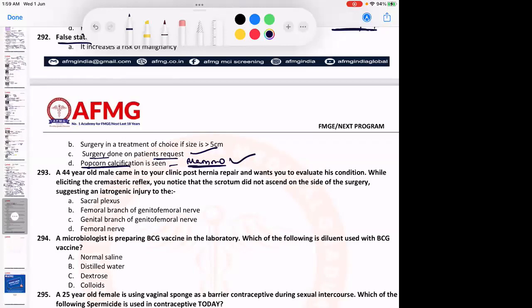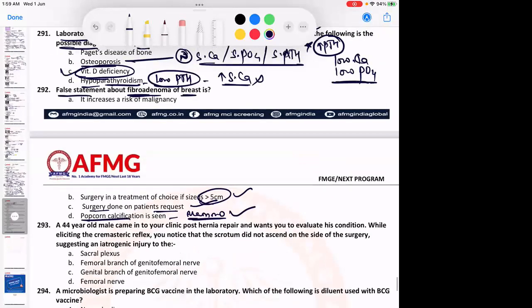Close monitoring and follow-up is usually done. Surgery is only done if the fibroadenoma is more than 5 centimeters, that is a giant fibroadenoma, or it is done on patient's request for cosmetic purposes. Okay, remember. So this is also a true statement. Surgery is the treatment of choice if size is more than 5 centimeters. Surgery is done on patient's request, and popcorn calcification on mammography. Increased risk of malignancy is not seen.